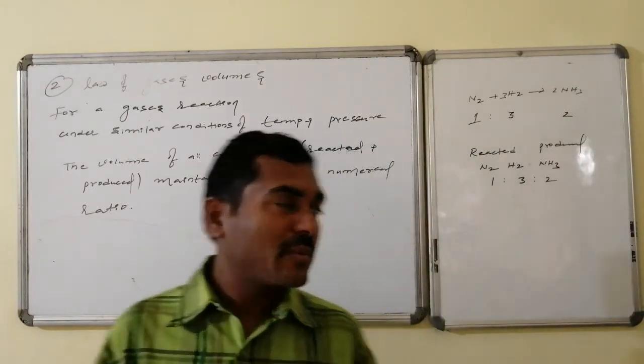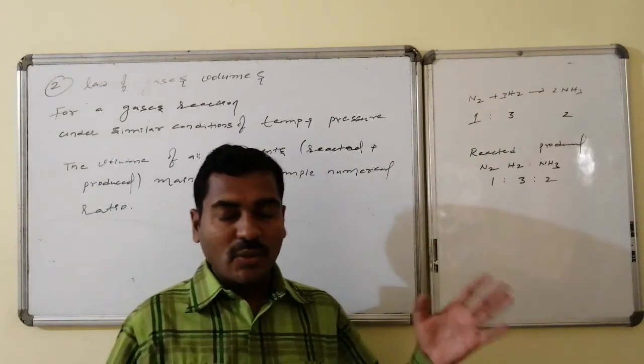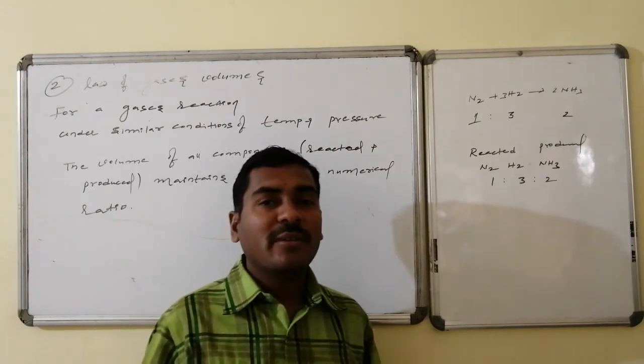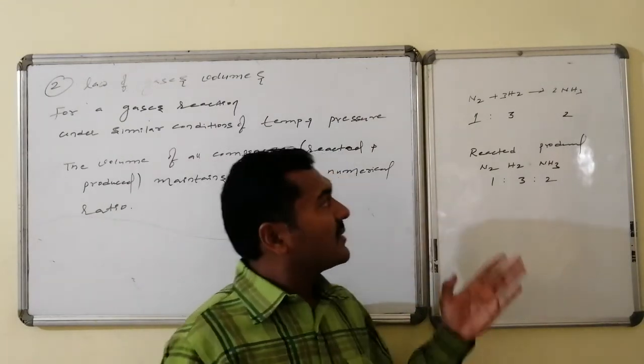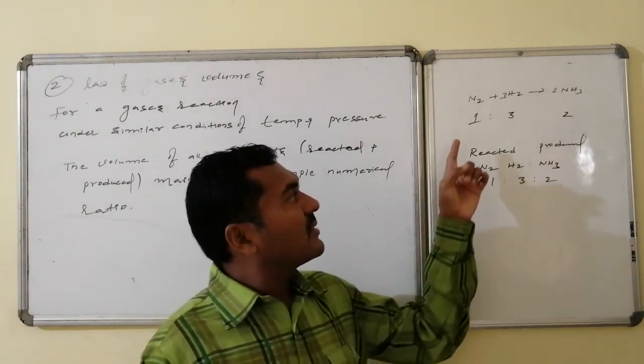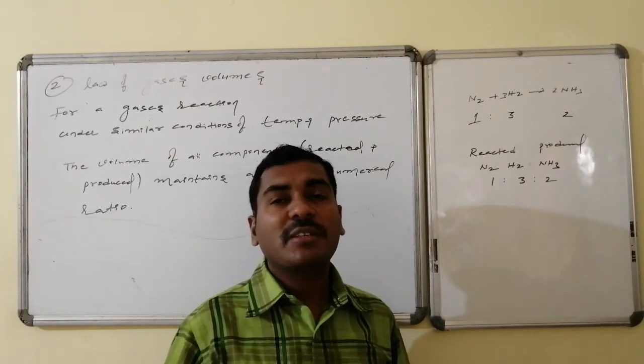Let us see the formation of ammonia. If I look at the balanced equation, one molecule of nitrogen combines with 3 molecules of hydrogen. As a result, it is converted to 2 molecules of ammonia. Here the mole ratio is 1:3:2.